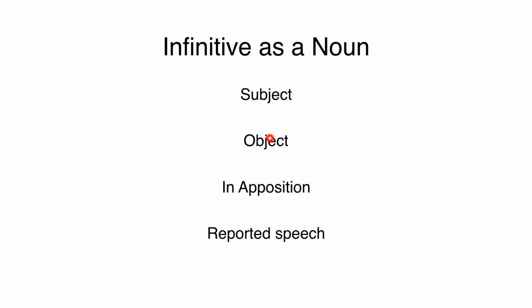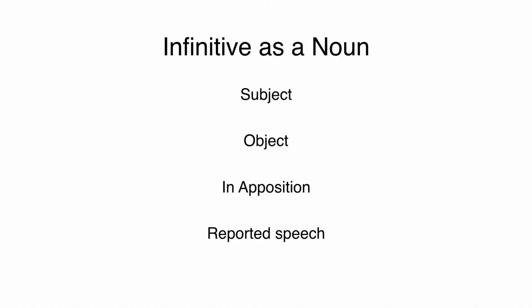Likewise, the infinitive can function as the object of a sentence, which is the same sort of thing, but in this situation, the infinitive occupies the object slot rather than the subject slot of the sentence. So, for example, God has granted to the Son to have life. In other words, He has granted is the verb, to have life. That's what's been given. That's the object of the verb. But it's a verbal idea, to have life. And so the infinitive is used.